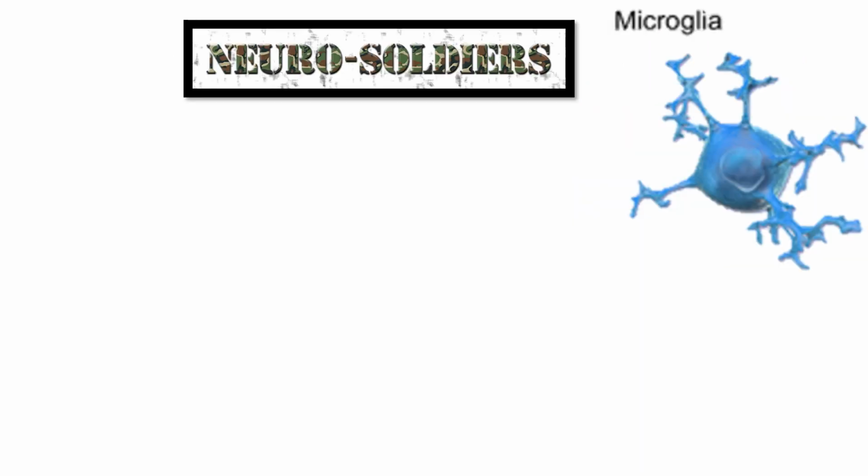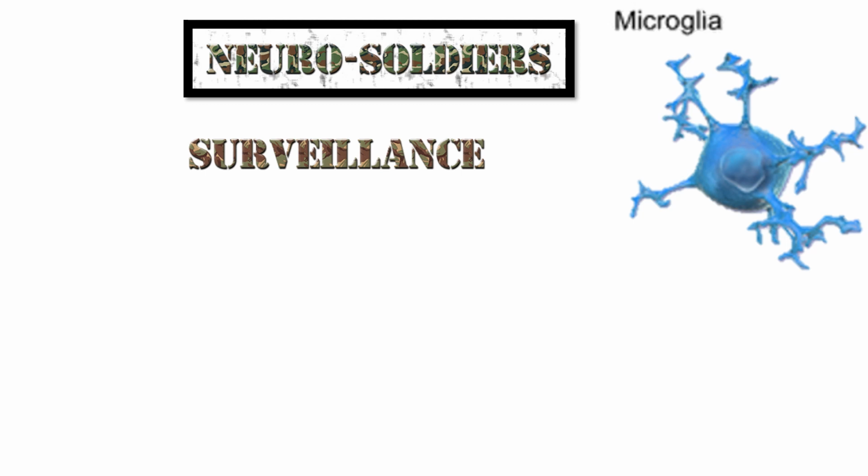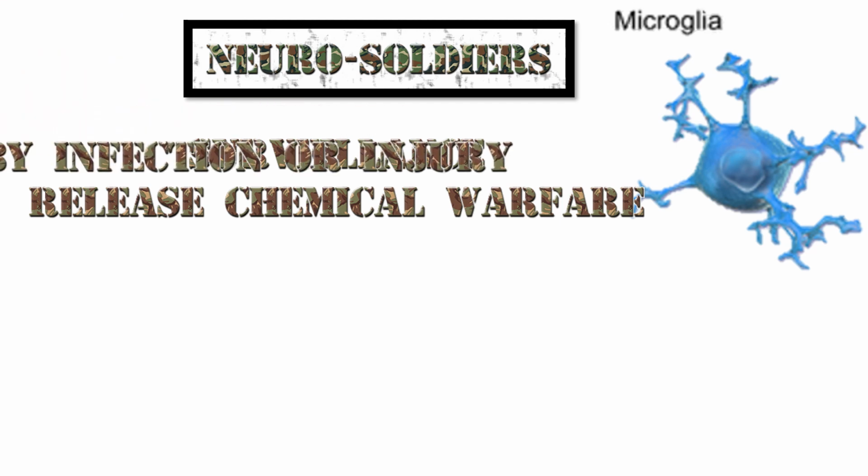Lastly, we're going to discuss microglia. These are the neurosoldiers of the central nervous system. They're actually formed from the same bone marrow tissue as our monocytes. Microglia are responsible for surveillance of the nervous system. They look for pathogens or signs of injury that are in need of repair. Once they find their victim, they can actually release chemicals to destroy them.